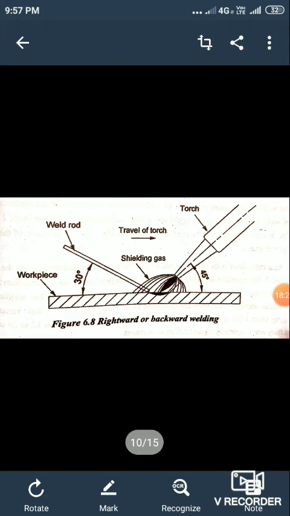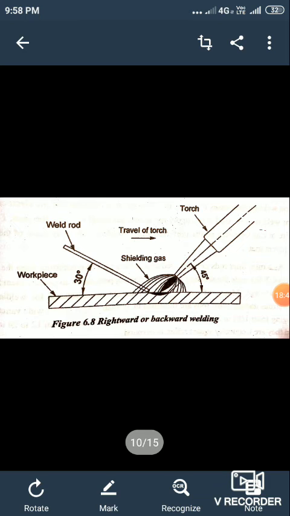It provides better shielding against atmospheric reaction. Oxidation of the weld metal is reduced and its cooling slows down. Hence, this technique is mainly used for welding thick sections, greater than 5 mm thick.